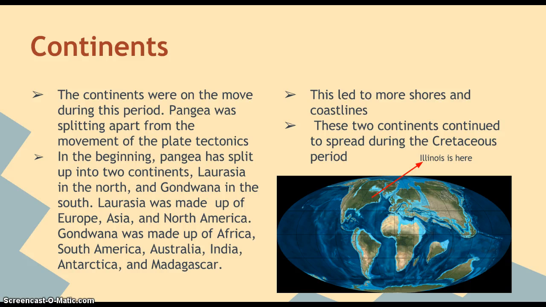The continents. The continents were on the move during this period, and Pangaea was splitting apart due to the movement from the plate tectonics. Pangaea had split up into two continents, Laurasia in the north and Gondwana in the south. Laurasia was made up of Europe, Asia, and North America, while Gondwana was made up of Africa, South America, Australia, India, Antarctica, and Madagascar. This led to the formation of more shores and coastlines. As you can see, Illinois would be right here in the northern hemisphere.